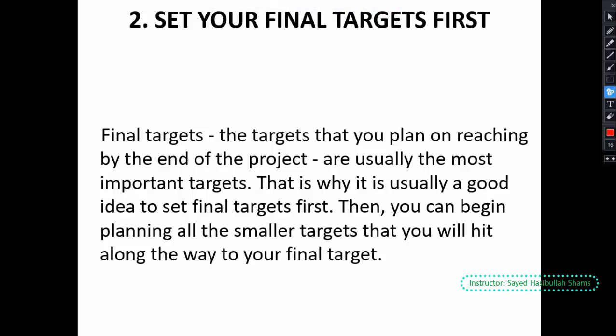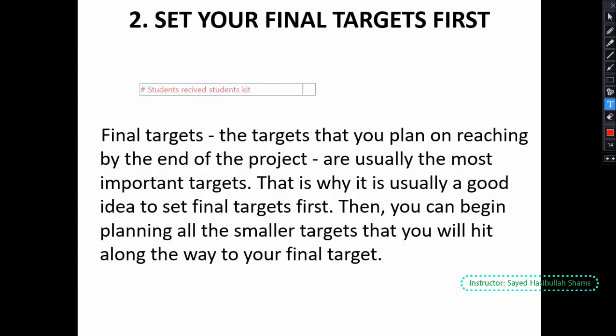Second, we must set our final target. It's very important that we set our final target. For example, here we have a project. For example, the number of students who will receive student kits.